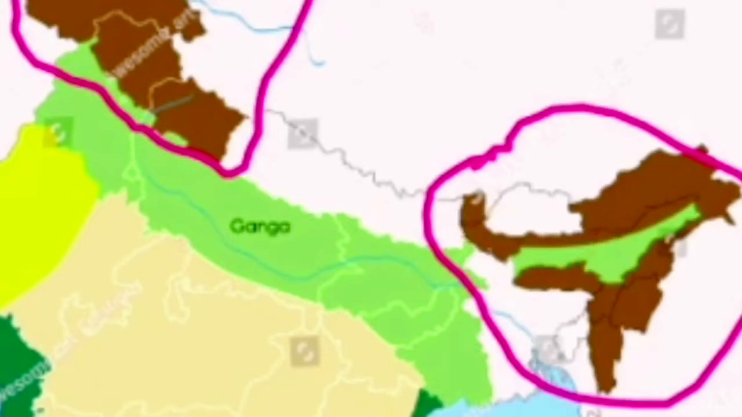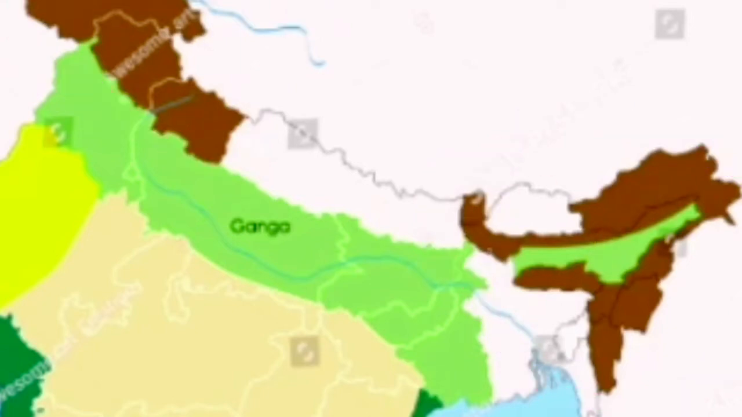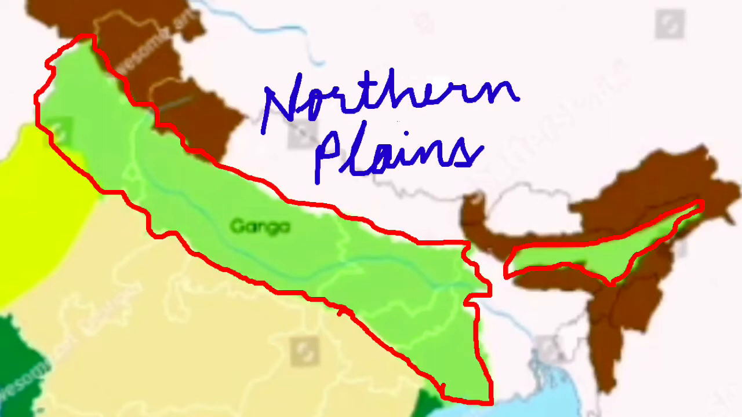And the second physiographic division of India is the northern plain. These northern plains lie south of the Himalayan mountains. Here you can see this green area starting from here to here. These are the northern plains of India. This lies between the southern plateau, the peninsular plateau, from here to here, and the northern mountains, or the Himalayan mountains.